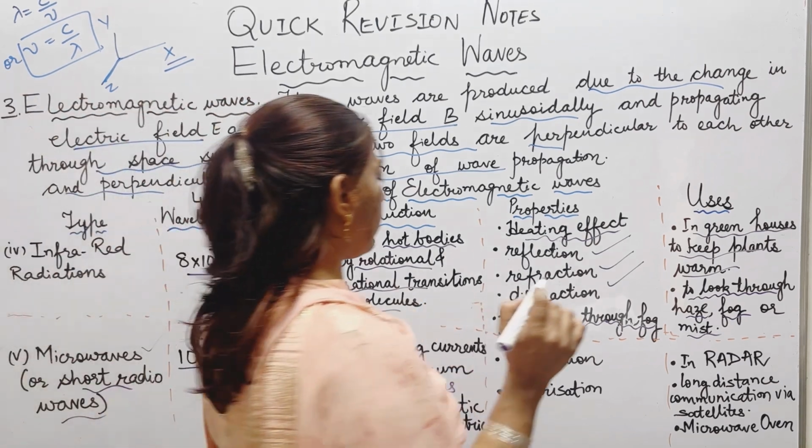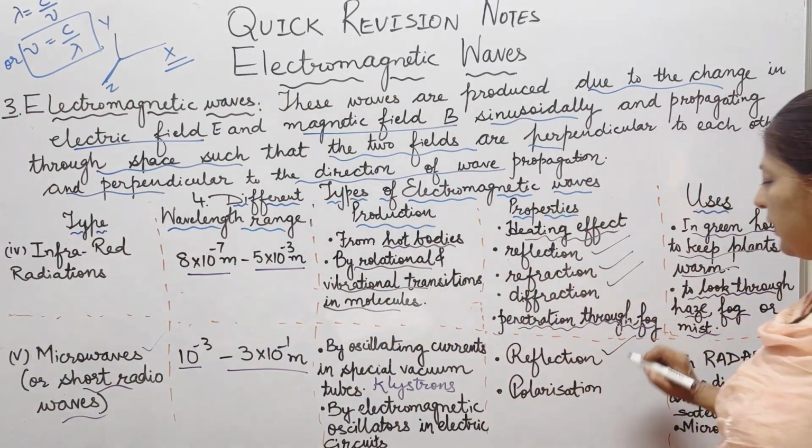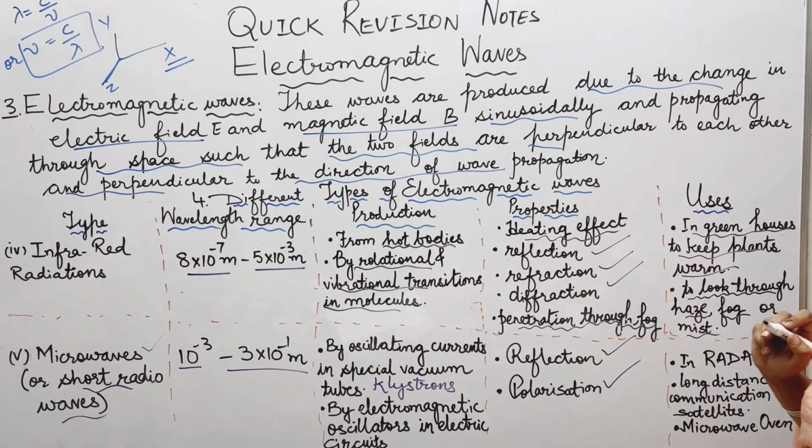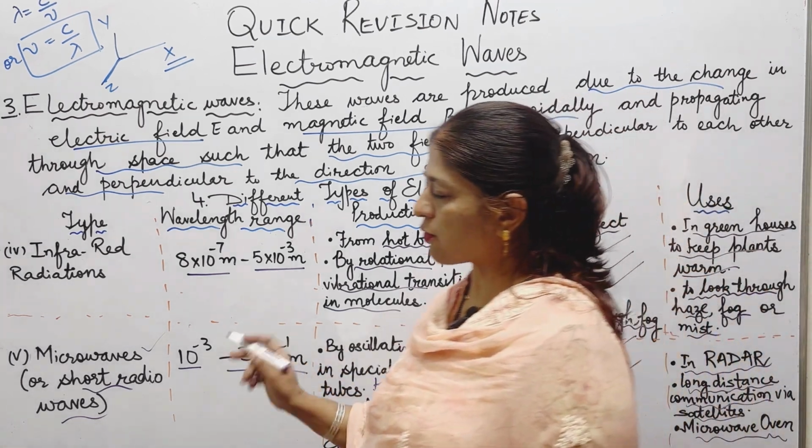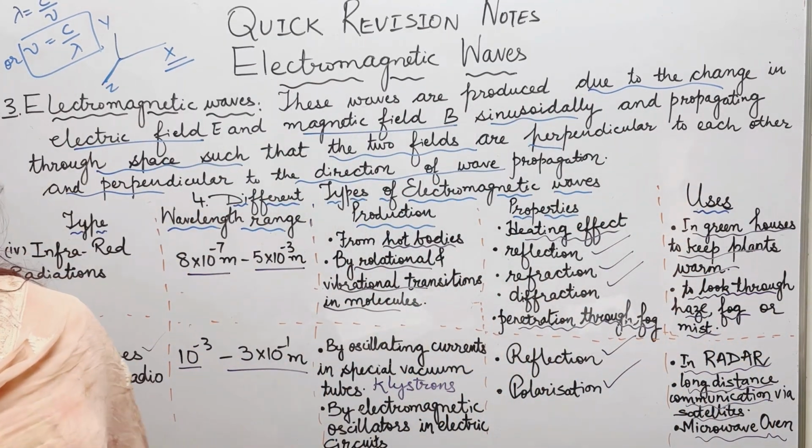It shows the properties of reflection and polarization. Microwaves are used in radar, radio detection and ranging. They are also used in long distance communication through satellites, and in microwave ovens used for cooking, where we use the microwaves or short radio waves.